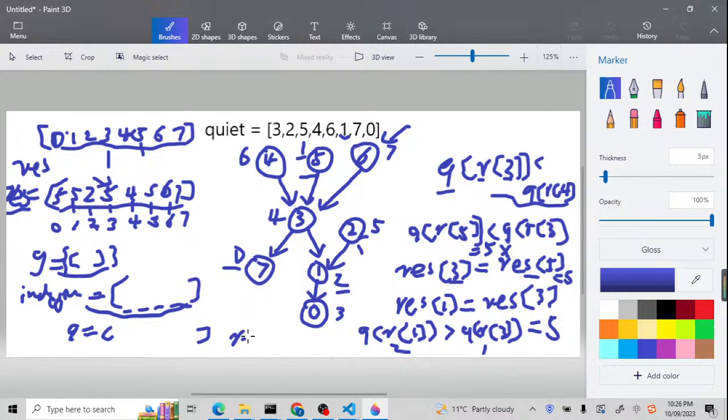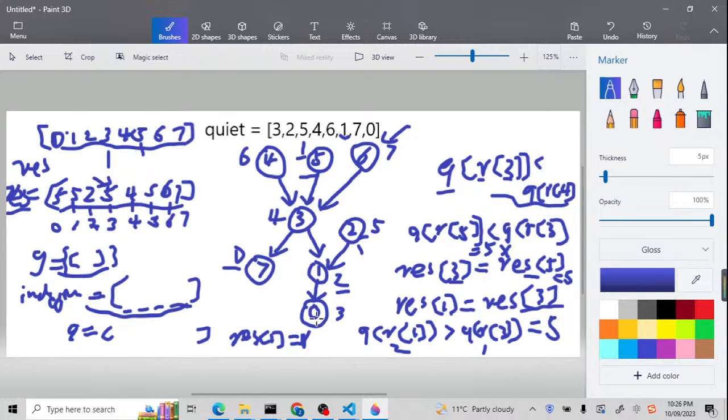So the result 1 should be equal to result 3. Actually, it is here. So the result 3 is 5. So result 1 is updated to 5. Yeah. Now let's check the next one for 0.